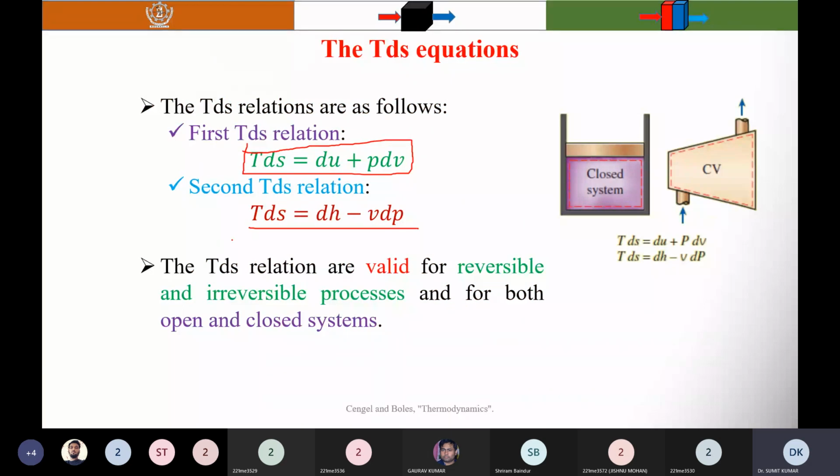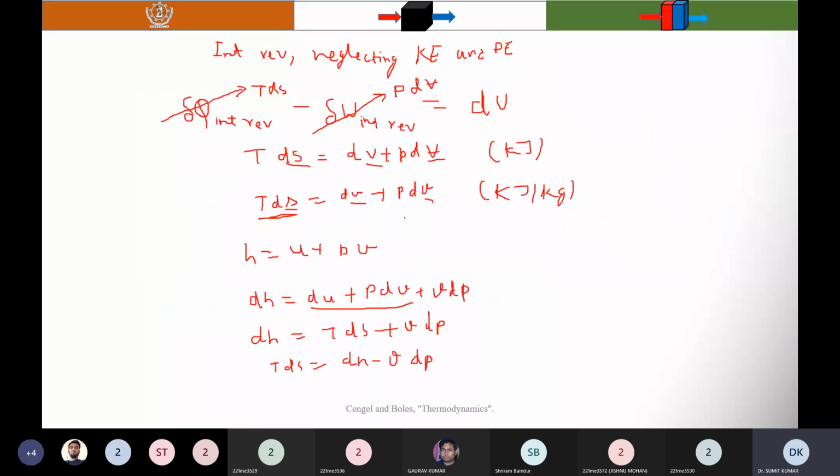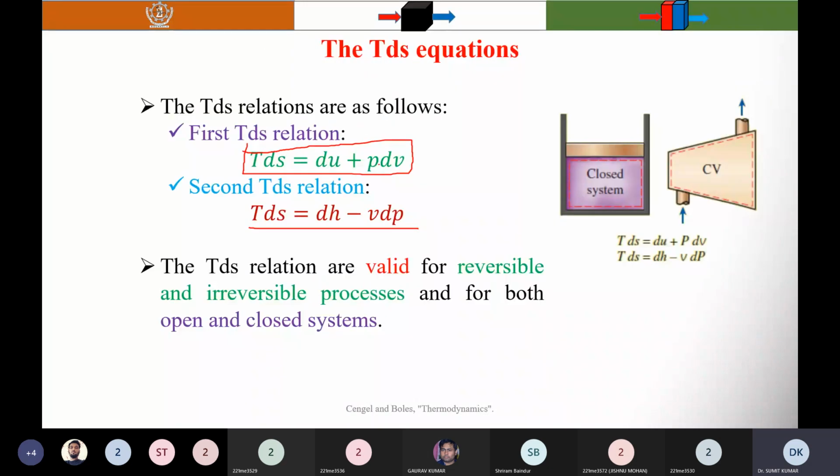Here you can see that temperature, entropy, internal energy, pressure, and volume are all properties. So these are property relations. Therefore, they are independent of the type of process. When I derived these equations, I assumed an internally reversible process. But all of these are properties, meaning temperature, entropy, internal energy, pressure and volume.